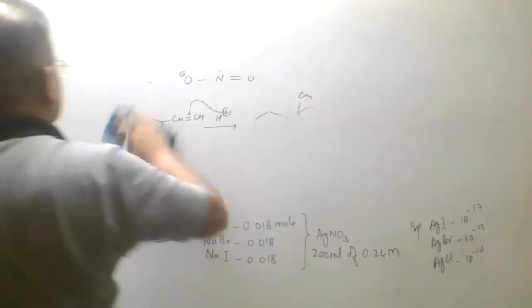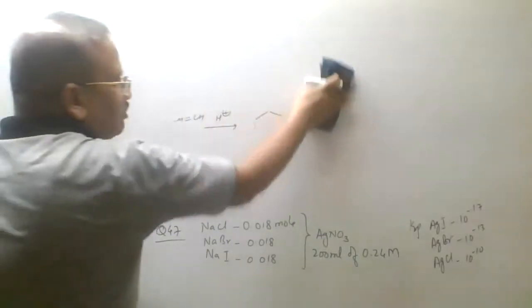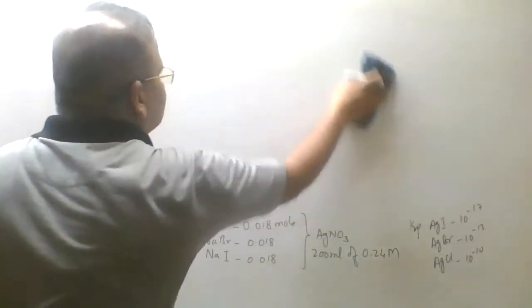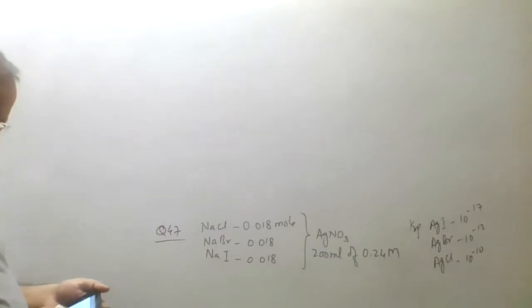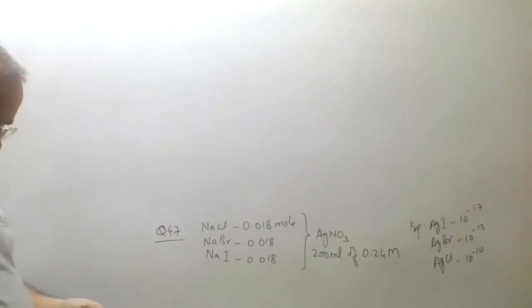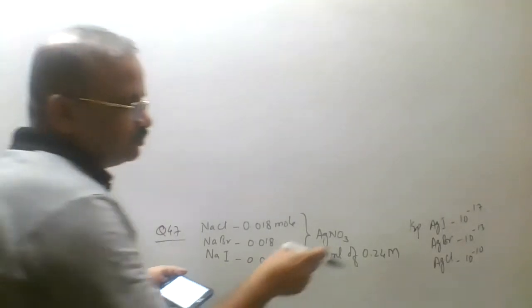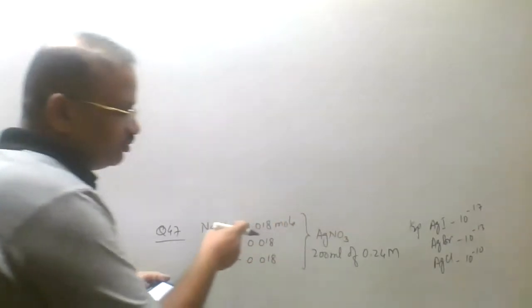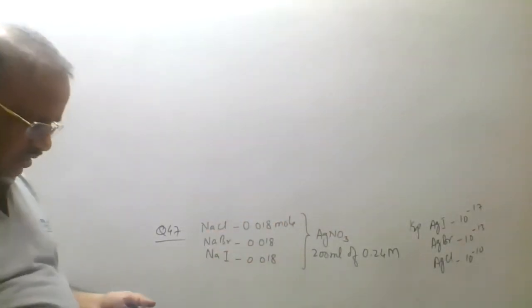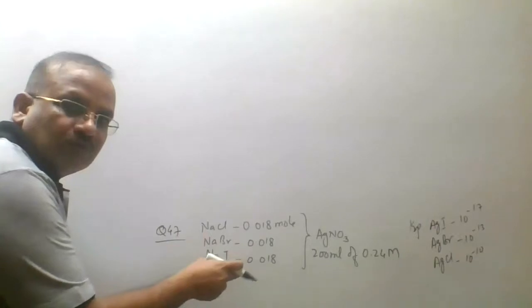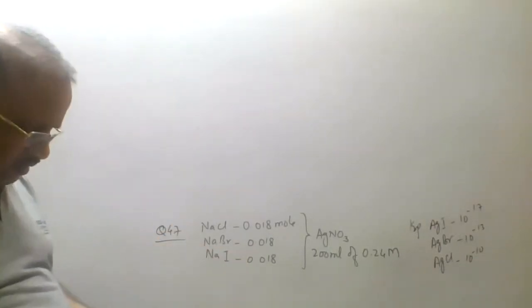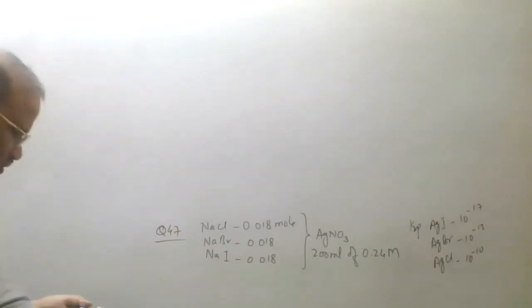This will be somewhat, some calculation will be there in this question. तो इसमें हमको थोड़ा सा calculation करना पड़ेगा. But question is easy, तो अपन calculation कर लेंगे. Right? Question easy है तो हम calculation करेंगे इसमें. We are given that since the KSP of AgI is least, तो उसका precipitation सबसे पहले होगा. We know that. So what we can do, हम concentration, क्योंकि ये तो moles given है हमको, तो 200 ml में concentration calculate कर लेते हैं कि I negative का कितना concentration होगा.